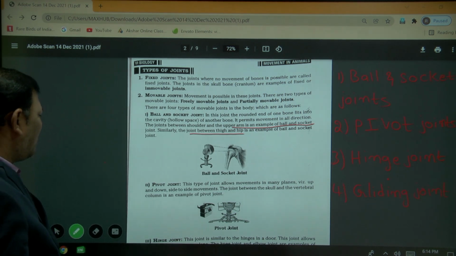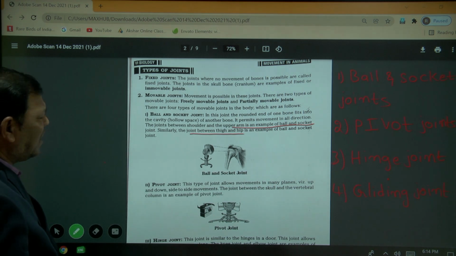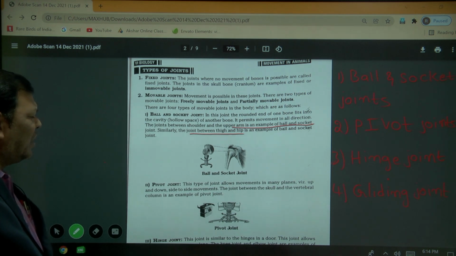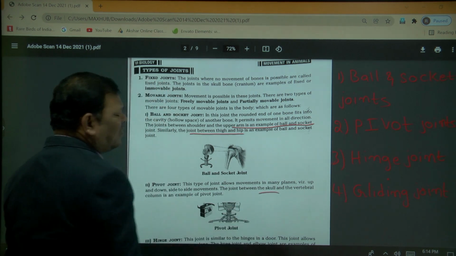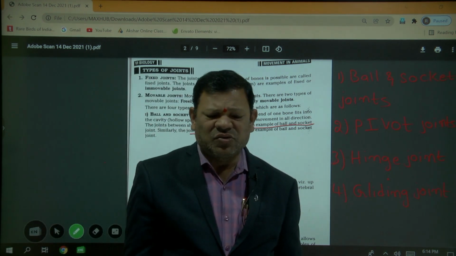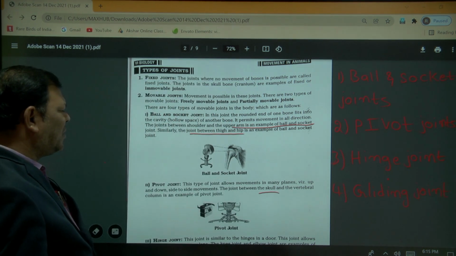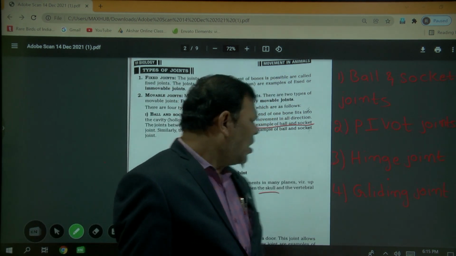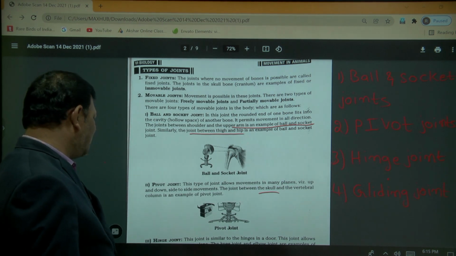The second one is the pivot joint. This type of joint allows movement in many planes, like up and down and side to side, for example the joint between the skull bones and the vertebral column. When you sit and stand, it is because of the pivot joint. In that particular place the vertebral column and the skull bones are present in that pivot joint.